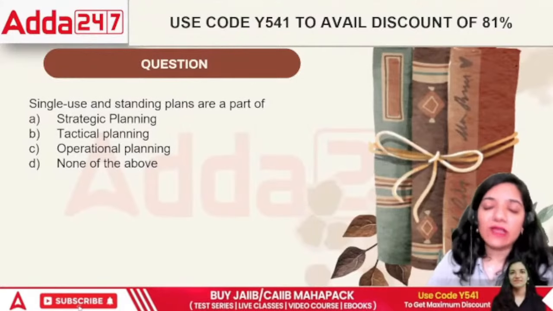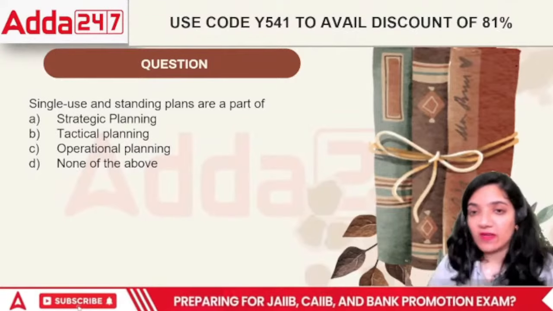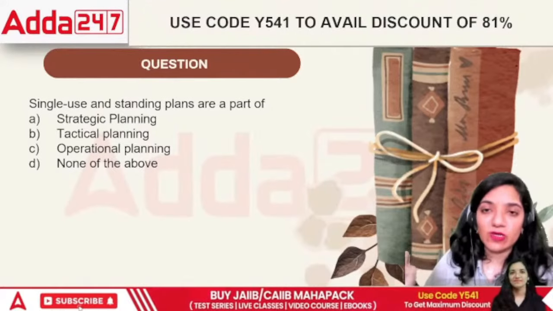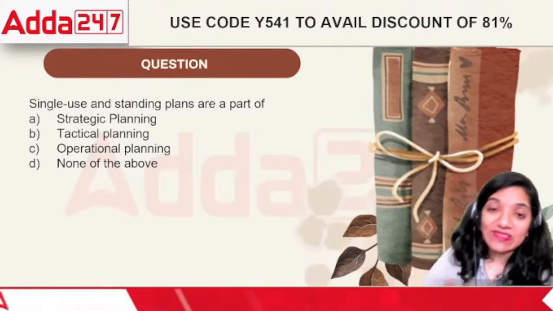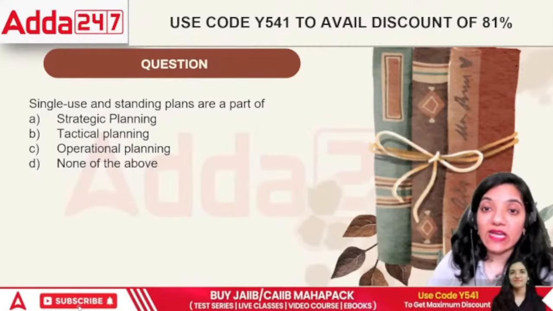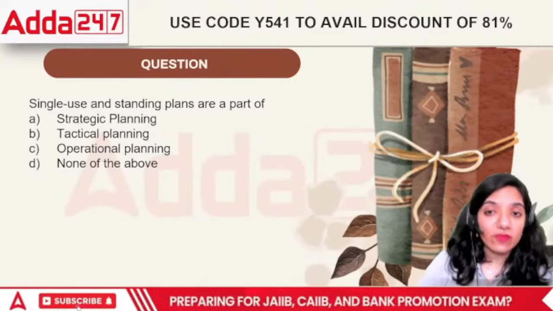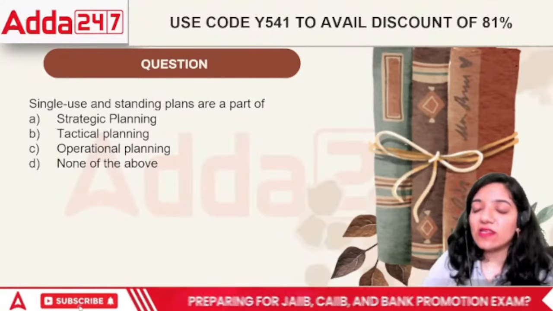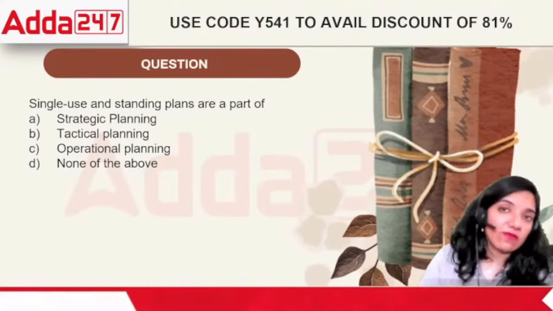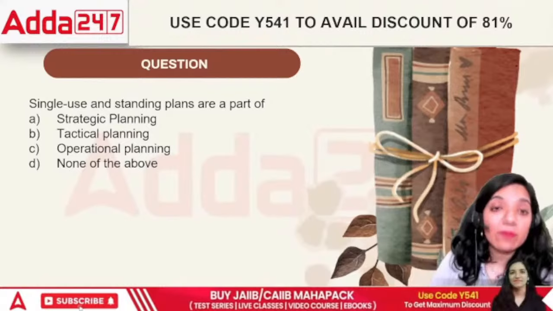There are different kinds of plans. Single use plans are those plans which can be used only in one particular situation, and after that we are done with that plan. For example, launching of a new product. The moment I launch that product, the launching event is over. Then I'll start with the next level of working there. So we can have single use or a standing plan. Single use is basically just used once. Standing means it is used over a period of time. For example, retirement based benefits. People would retire at the age of 60. That is what a standing plan is.